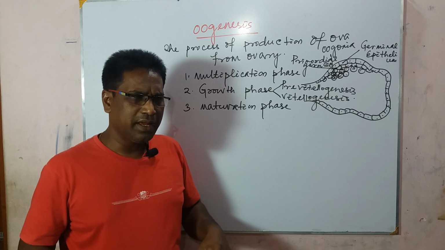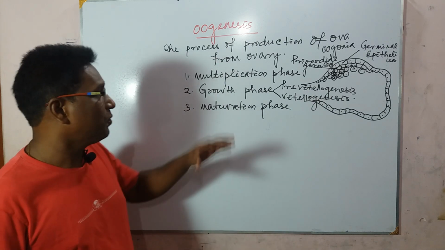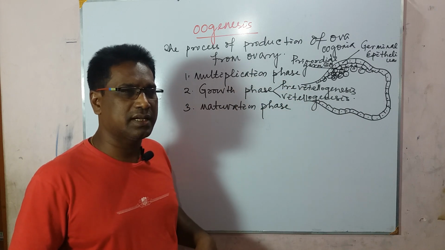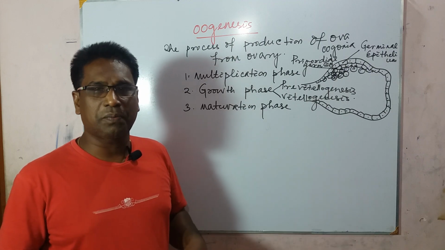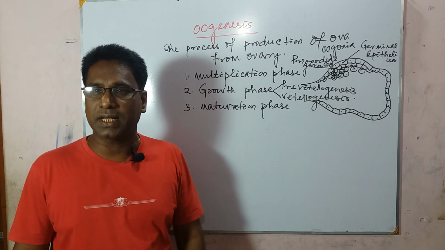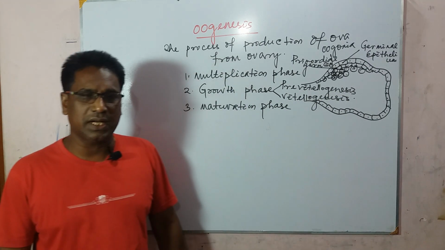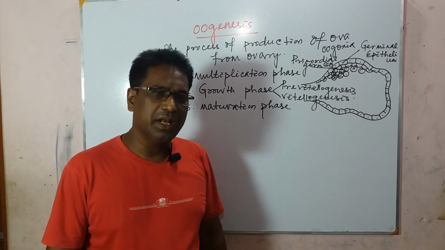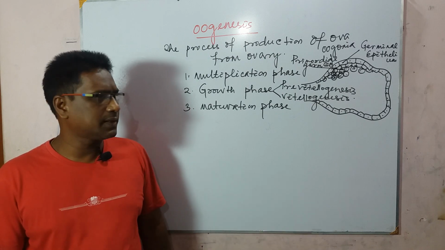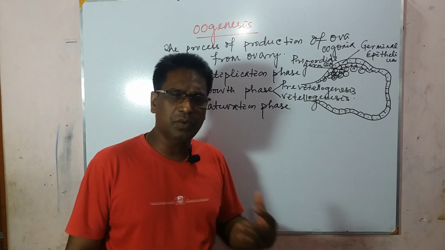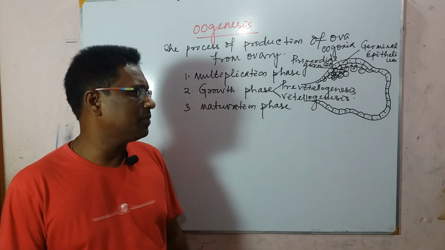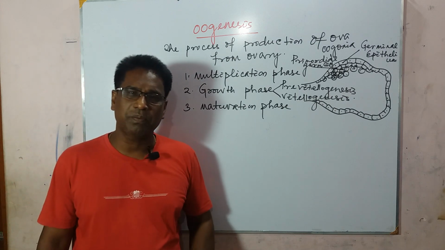The oogonium prepares itself to become the primary oocyte, but prior to the formation of yolk, it undergoes pre-vitellogenesis. During pre-vitellogenesis, the oogonium increases in size by accumulation of more cellular substances. By accumulation of nuclear sap, the nucleus gets enlarged, and such an enlarged nucleus is called the germinal vesicle.